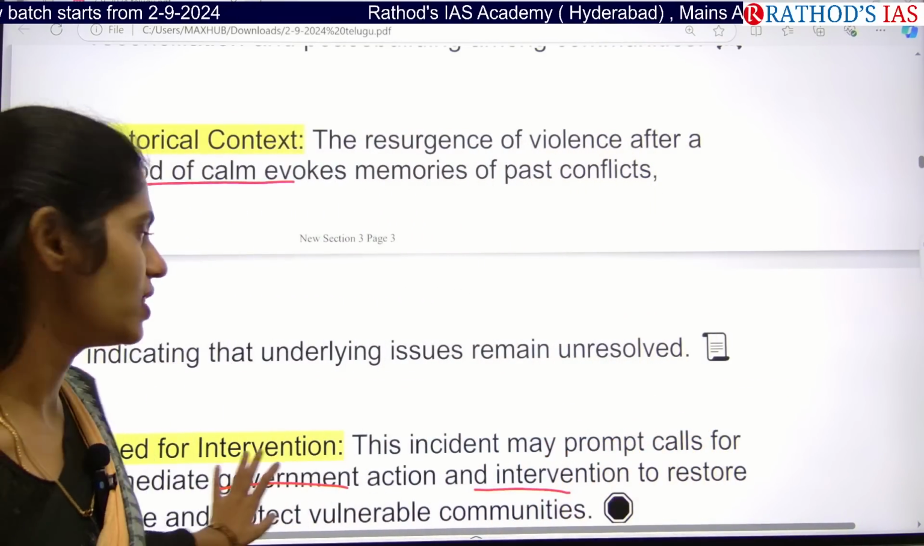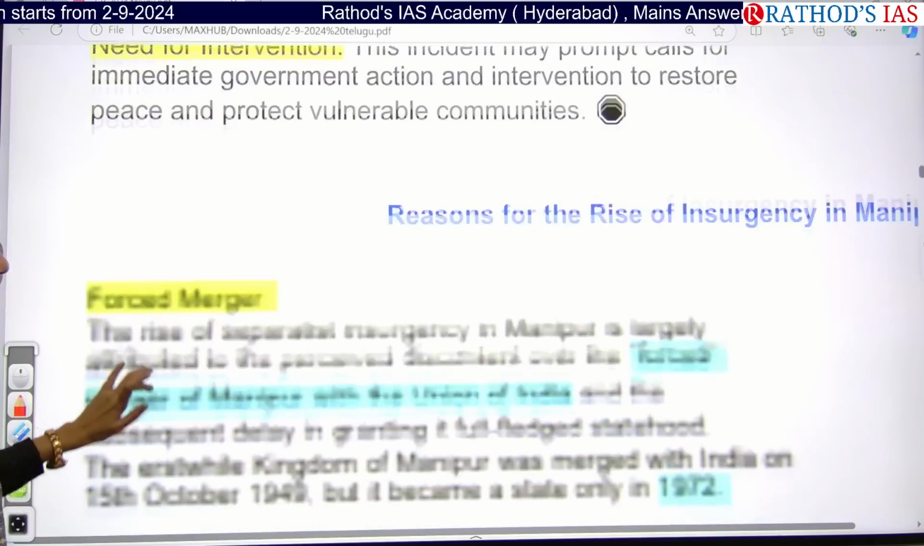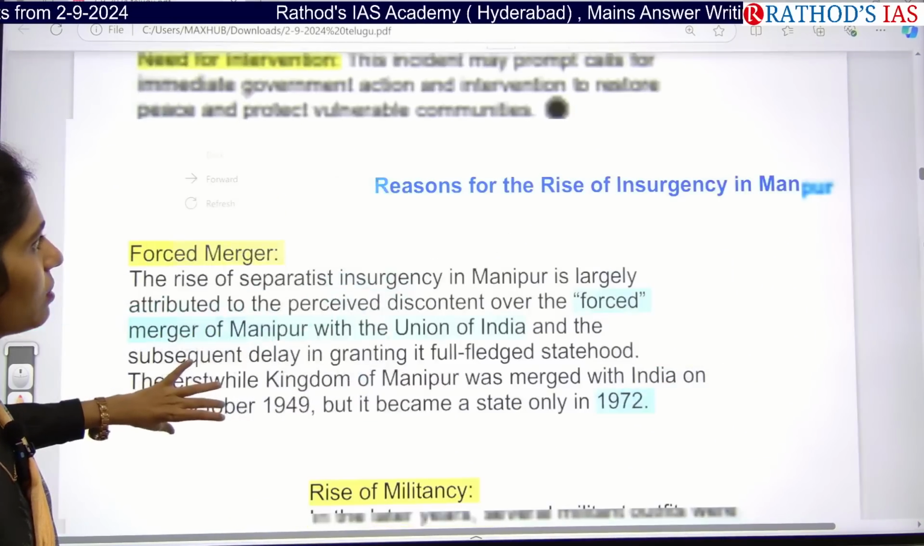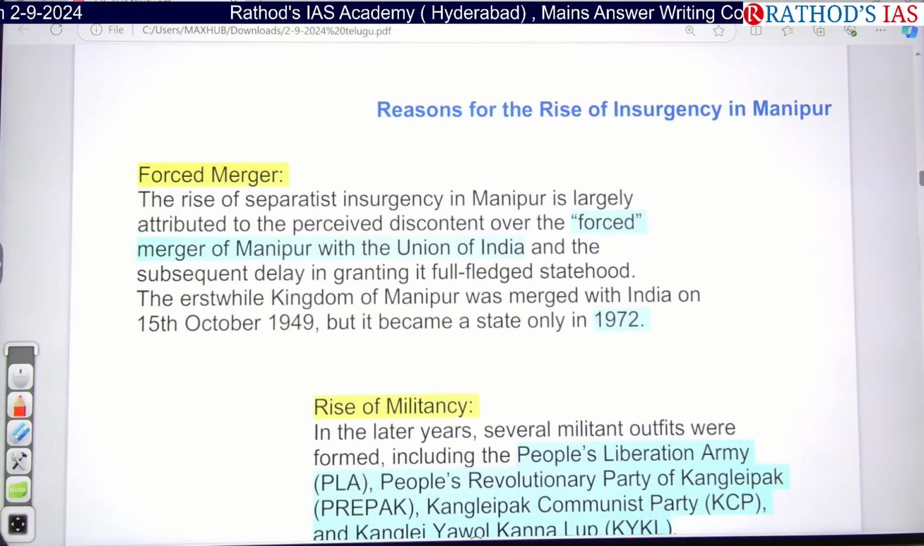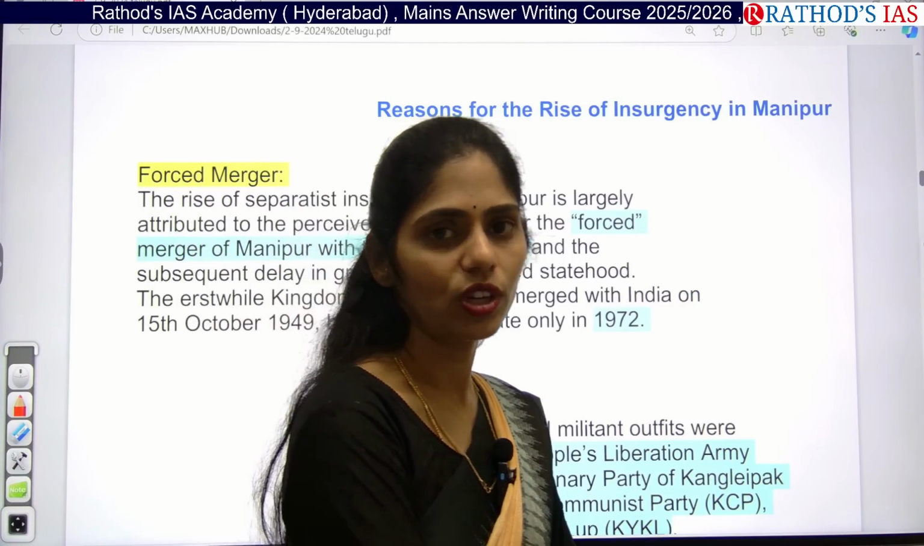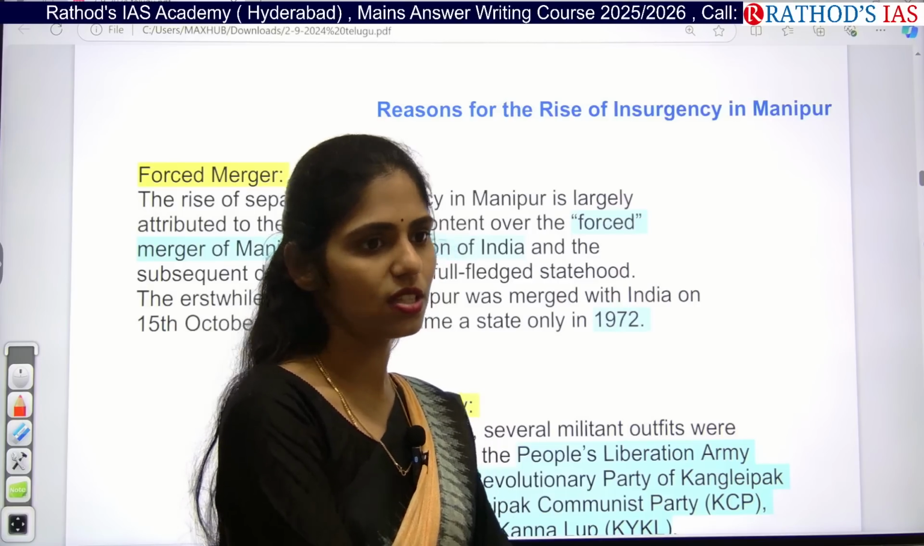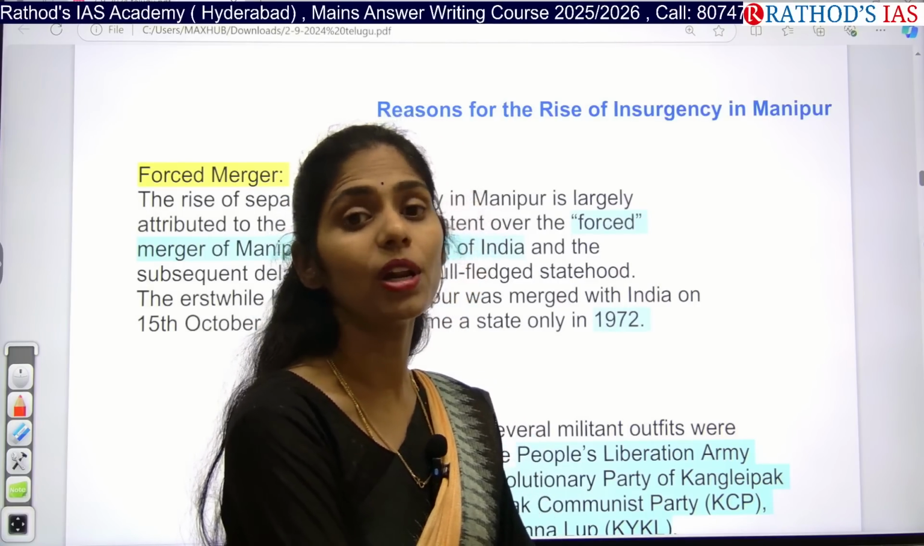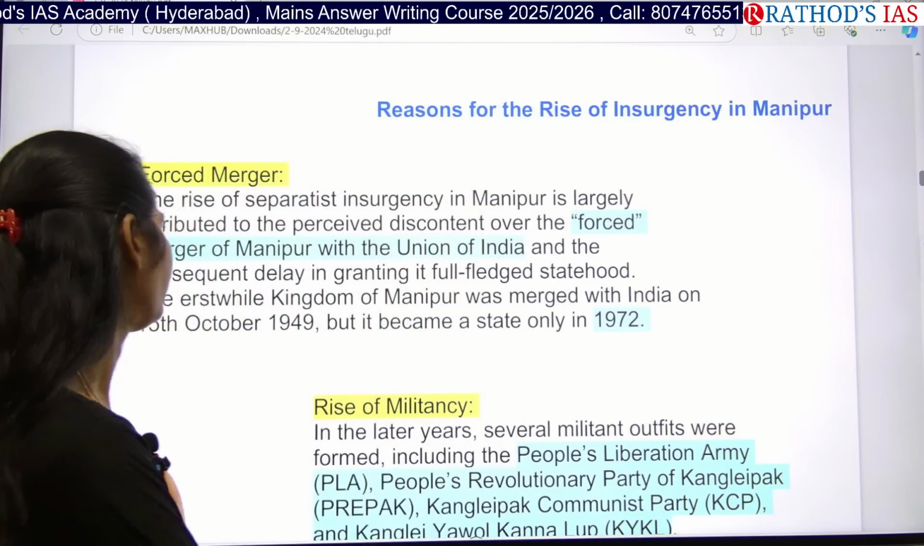So these are the points that you have to remember, and I also have to explain what the reasons are for this rise of insurgency in Manipur. So I am taking the history part, even before we got independence. What are the reasons because of which the present communal violence is happening in Manipur?